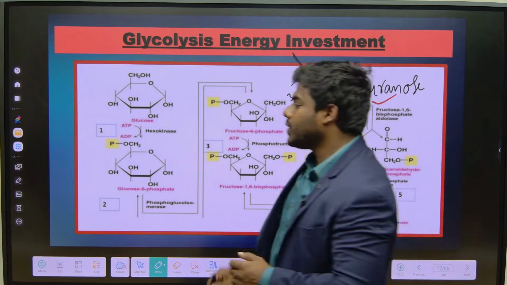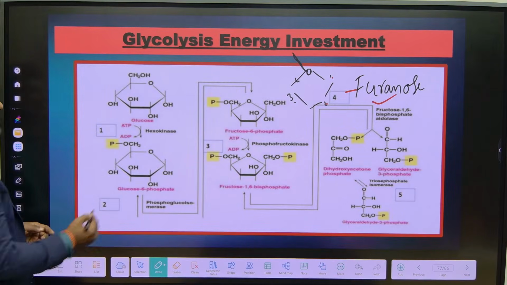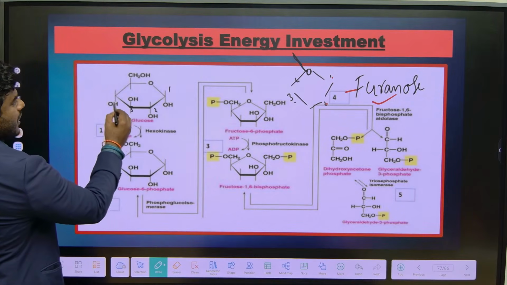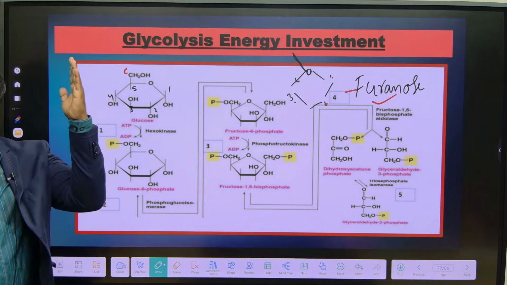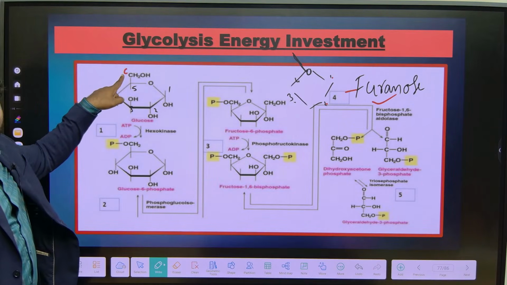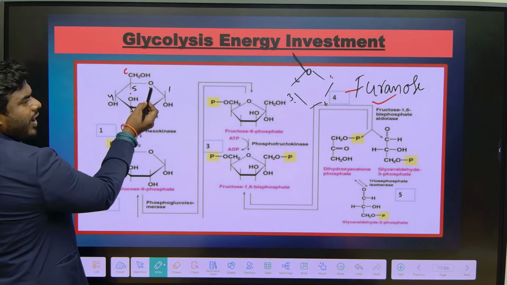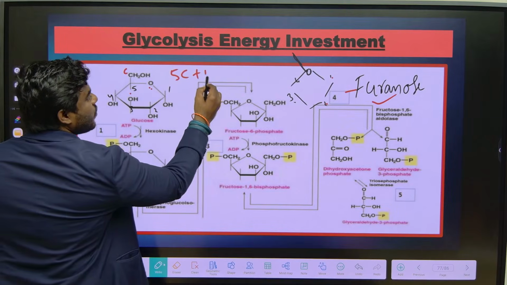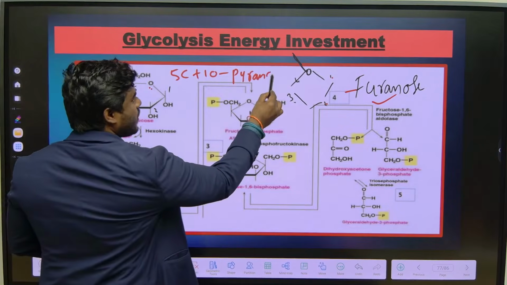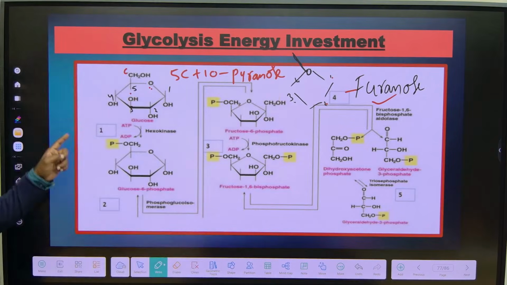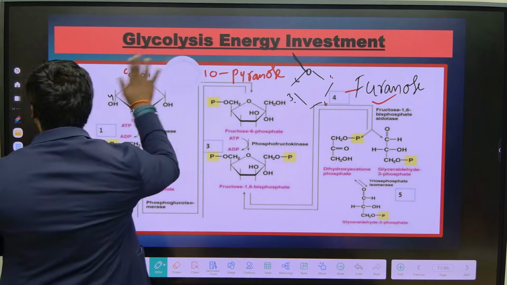So ribose is what sugar? Furanose. Now look into the glucose. How many carbons are there in the glucose? 6 carbon. 1, 2, 3, 4. This is the 5th. And where is the 6th one? Here, outside the ring, in the arm position. So it cannot be considered within the ring. So in the ring, how many carbons are there? 5, with 1 oxygen. 5 carbons with 1 oxygen is said to be pyran. Since it is a sugar, we add ose: pyranose. Then glucose is what sugar? Pyranose sugar. Don't confuse.